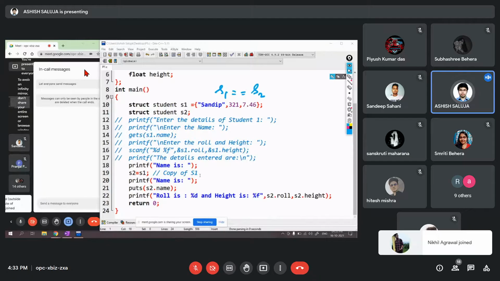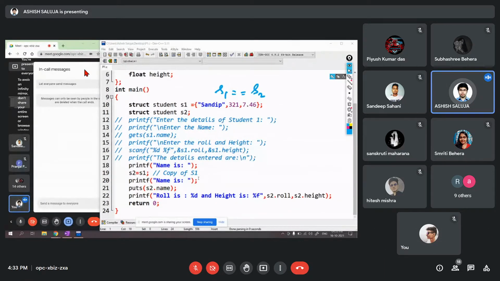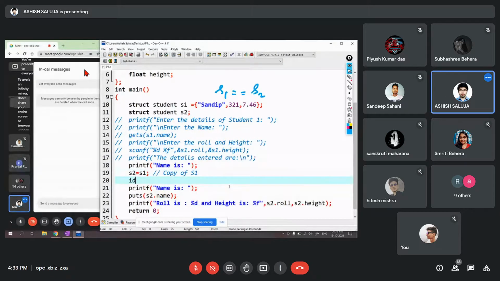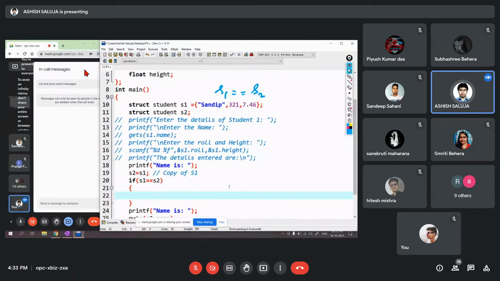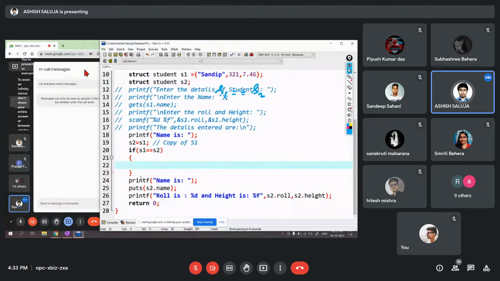So if you want to compare both of them, I can't write here if S1 is equal to S2, then they belong to the same student. The students are same. I can't write it like this. This is not possible. Equal to something, it will give you an error.